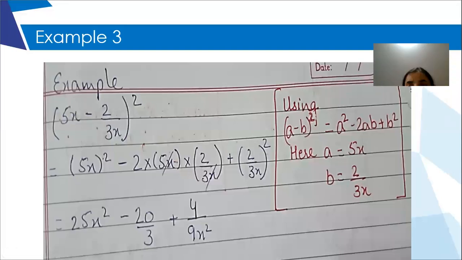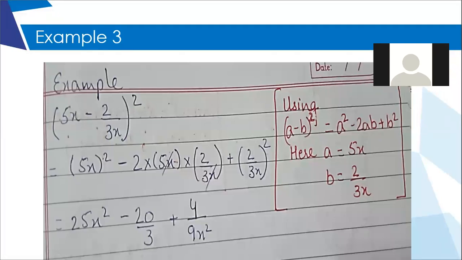Ma'am, we cannot use this identity, x minus 1 upon x whole square? You can use that also, but that itself is slightly complicated. It's better that you use the simple one which you have done in class 8. Actually there will be separate places, specific questions which will be of that kind. We will use that identity in those questions. Okay, ma'am. Thank you, ma'am. Yeah, welcome.